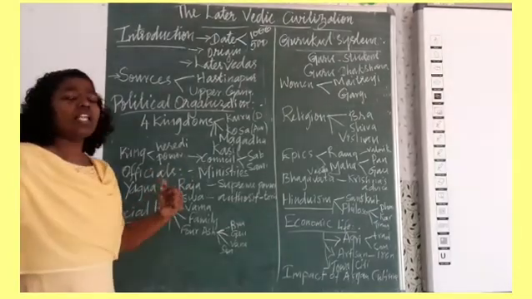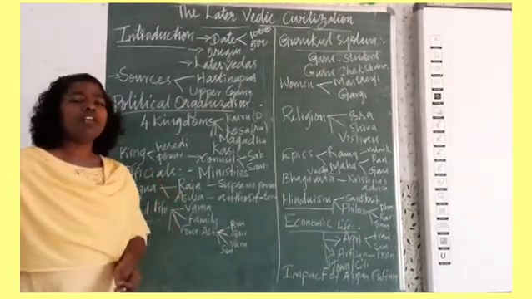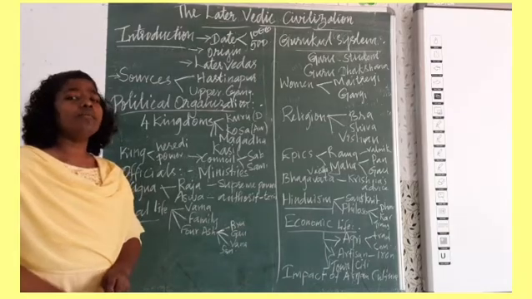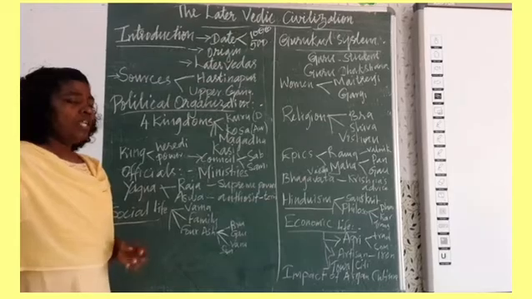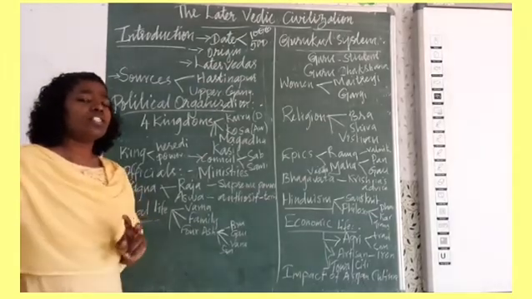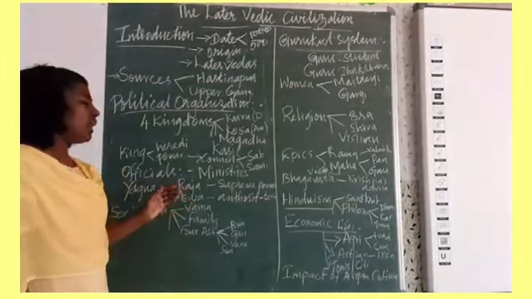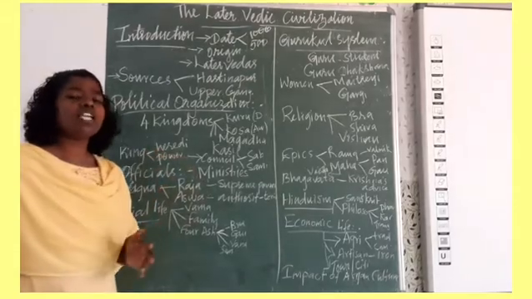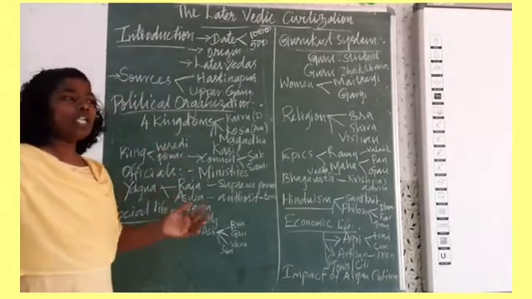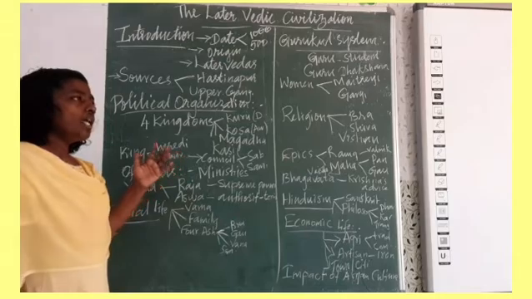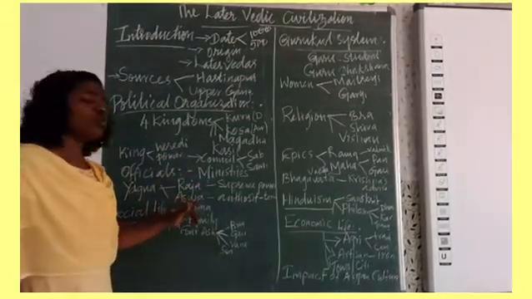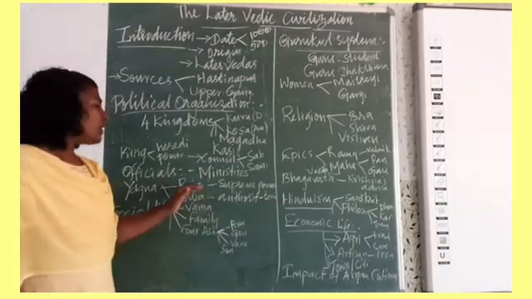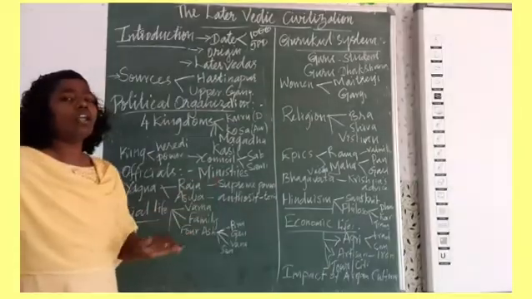The role of the Purohita was very important during the later Vedic period. There were two important yajnas practiced, two important sacrifices: one is Rajasuya Yajna and the other is Ashwamedha Yajna. Now, what is Rajasuya Yajna?